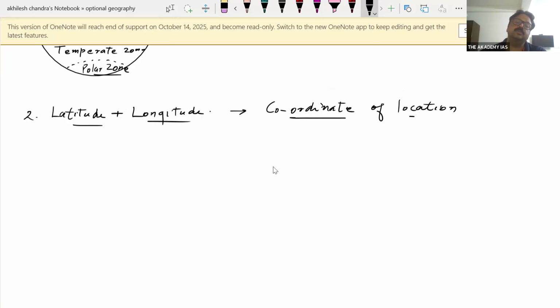How coordinate? There is a west to east latitude, let's say 24 degree north, and there is 92 degree east. So the intersection point represents a certain location. This is the meaning of coordinate.